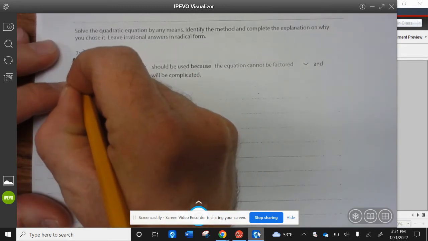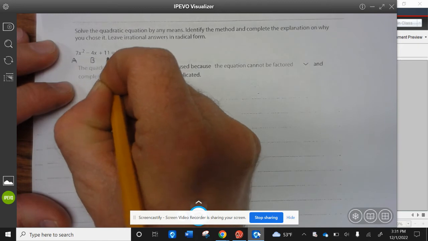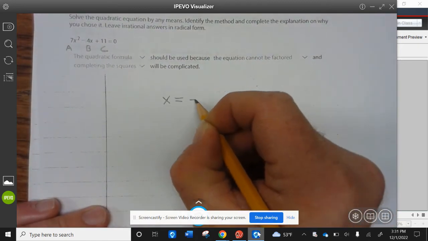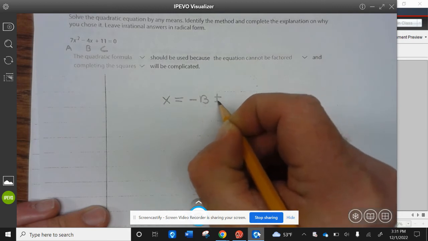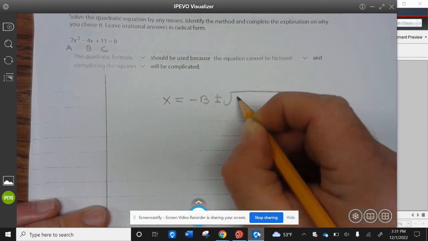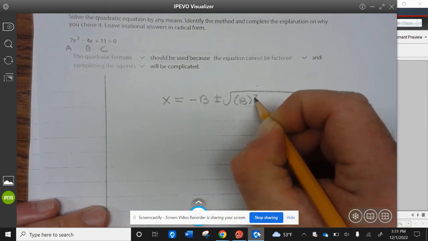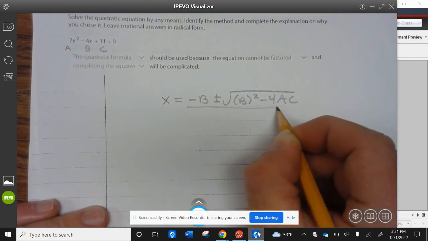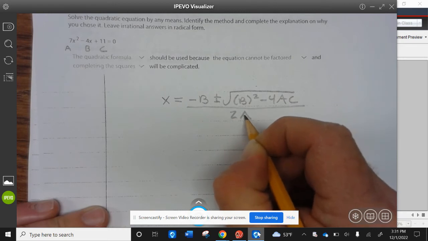So this is A, this is B, this is C. So the quadratic formula says x equals negative b plus or minus the square root of b squared minus 4ac divided by 2a.